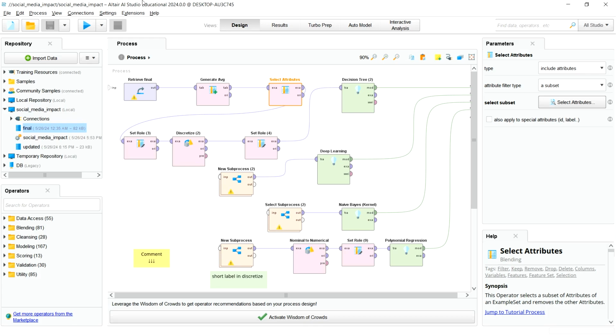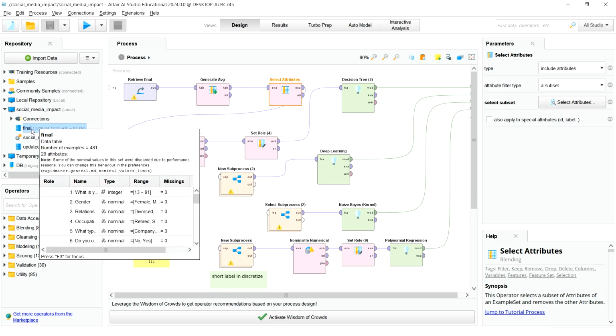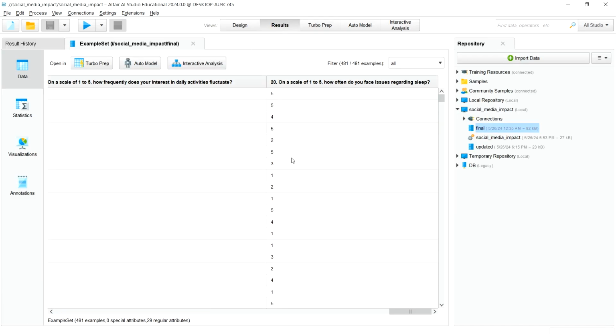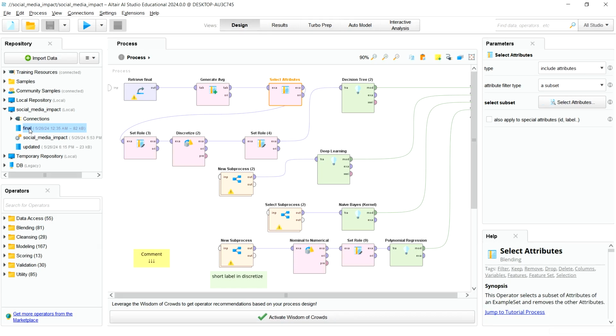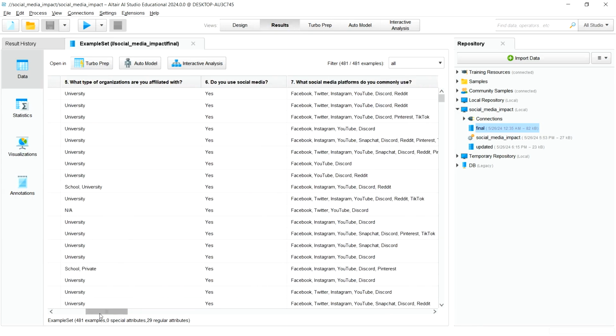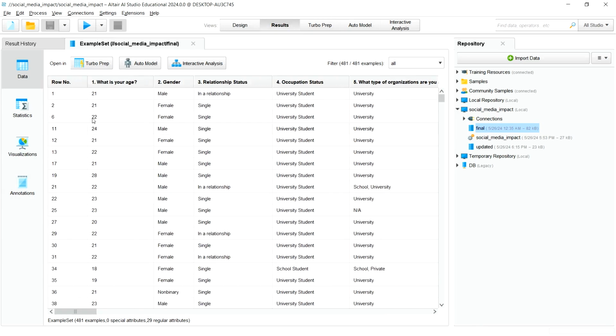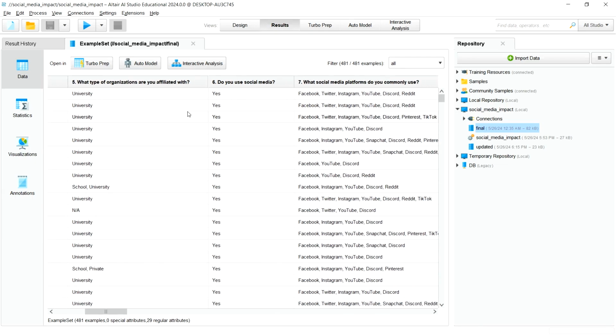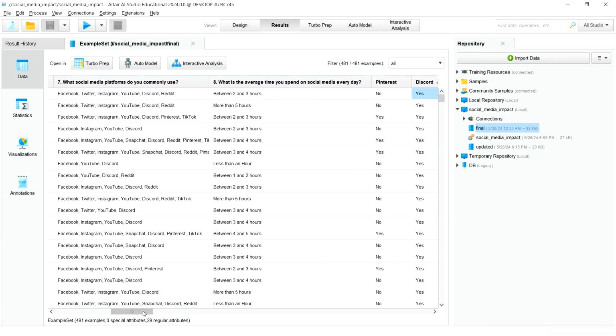So this is the CSV file which I was talking about. Its name is final.csv, which I have opened here in the results part, compiled properly. Let me talk about this CSV file. We have attributes like age, gender, relationship status, occupation status, the kind of organization the person is working in, and which kind of social media the person uses.